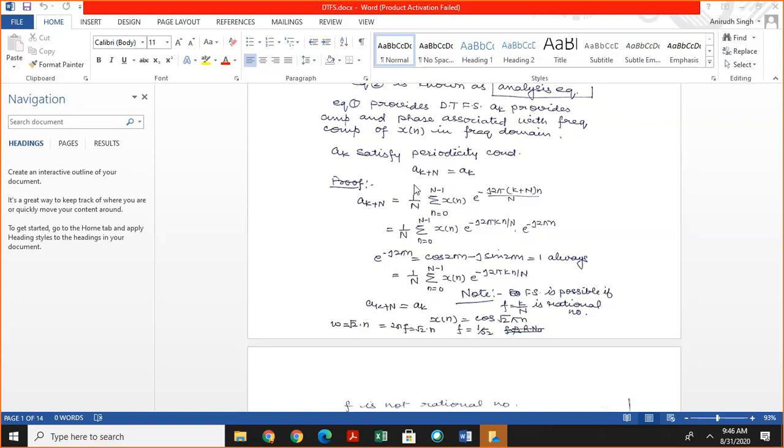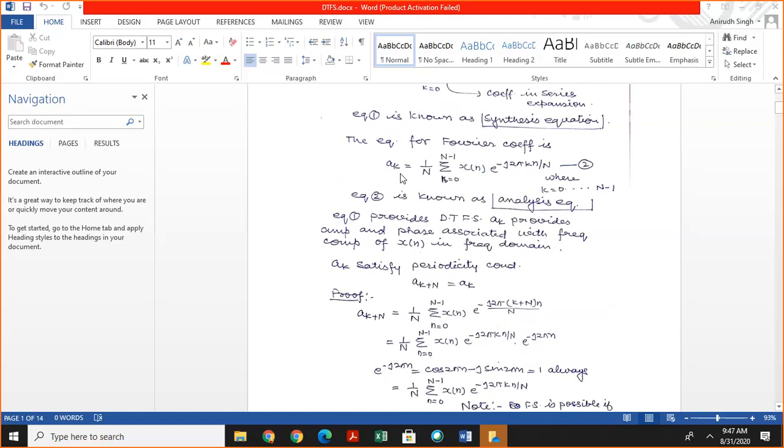To prove this condition, we start with ak plus N is equal to 1 by N summation n equal to 0 to N minus 1 of x of n exponential minus j 2 pi (k plus N) n divided by N. Here in this equation we simply substitute k plus N in place of k.